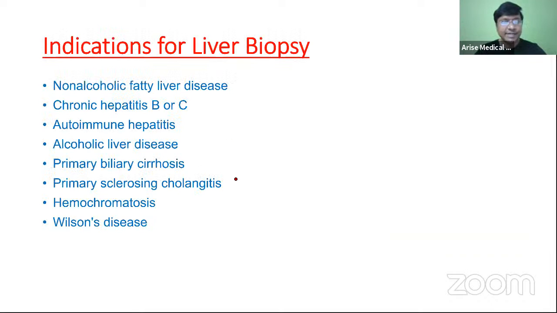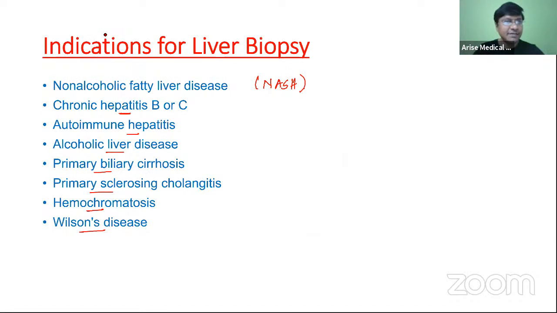Now, these are all the indications for liver biopsy. That includes NASH, non-alcoholic steatohepatitis, chronic hepatitis B and C, autoimmune hepatitis, amoebic liver abscess, primary biliary cirrhosis, primary sclerosing cholangitis, hemochromatosis, and Wilson's disease. So these are all the indications for liver biopsy, okay?